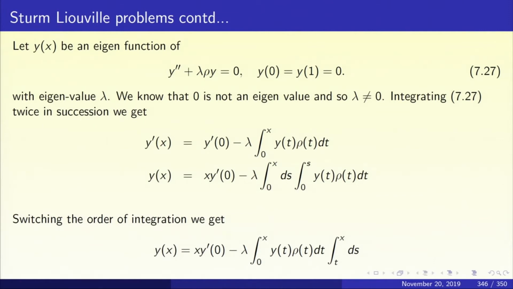Integrate 7.27 twice. The first time you are going to get y prime of x equal to y prime(0) minus lambda integral from 0 to x of y(t) rho(t) dt. Integrate again, with y(0) equal to 0: y(x) equals x y prime(0) minus lambda integral from 0 to x ds integral from 0 to s of y(t) rho(t) dt.